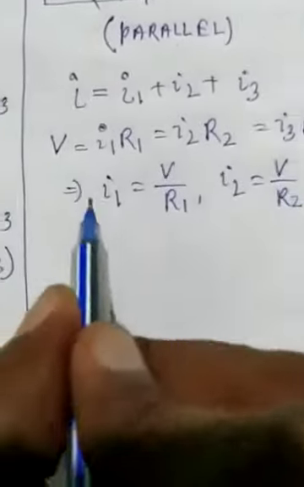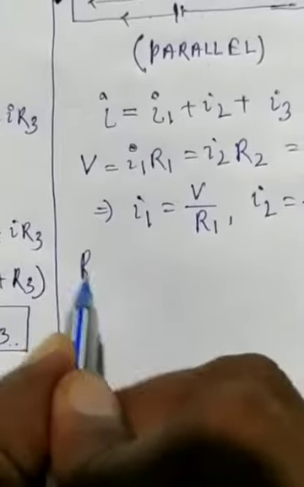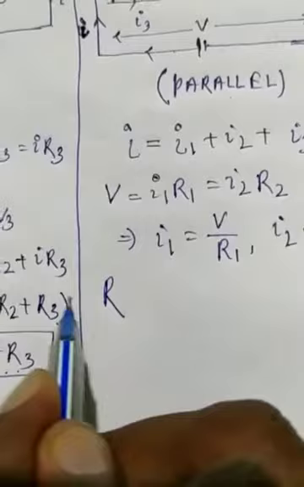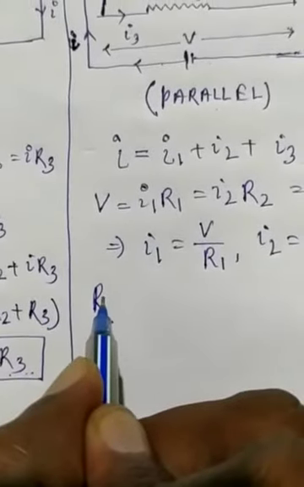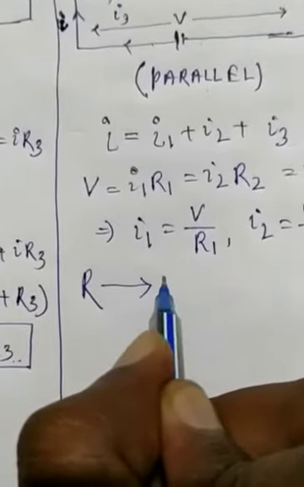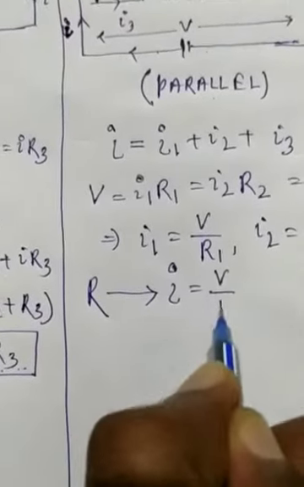If R is the net resistance of the circuit, then we can write net current I is equal to V by R.